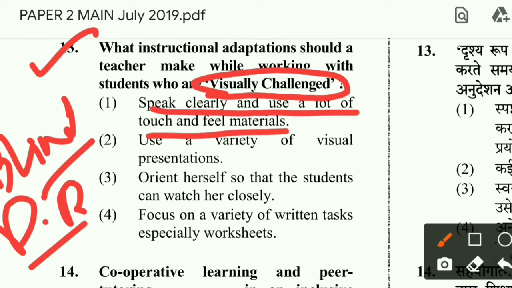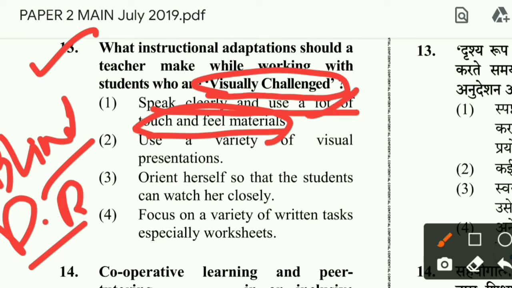You can do that because students are blind or partially blind, so one of the ways to interact with them is to speak clearly, because he or she is not watching you. If you speak clearly, from your words, from your voice, they will understand the materials. Or you can also make them touch and feel the materials. What you are teaching, you can make them have a feel or a touch of those things.